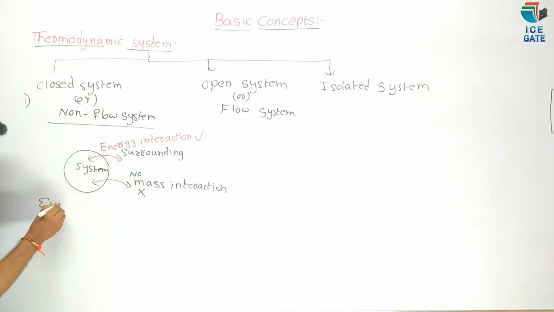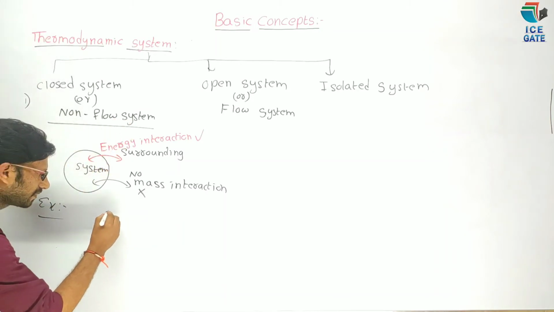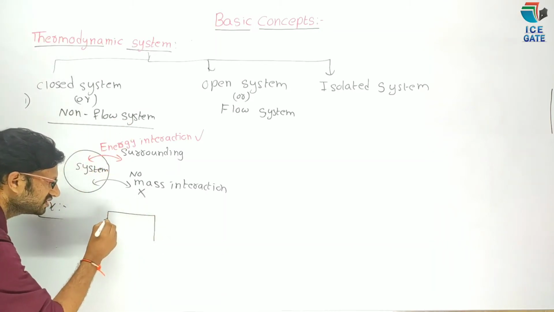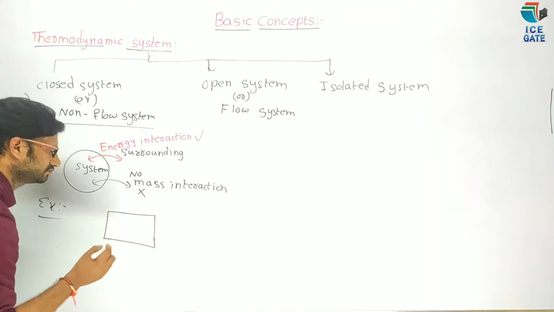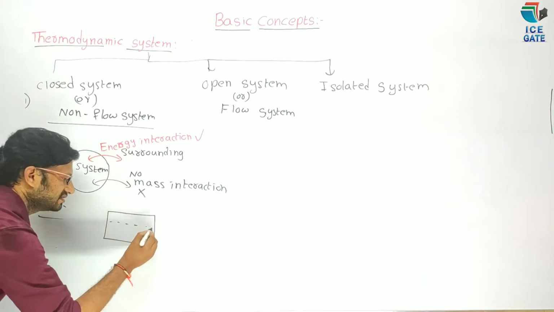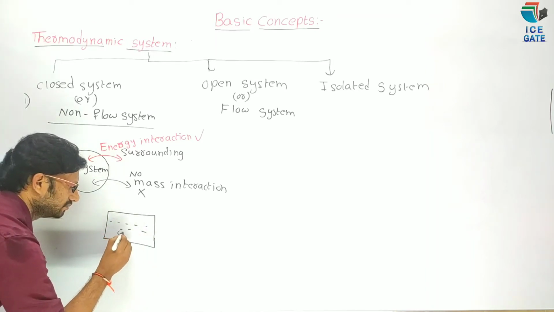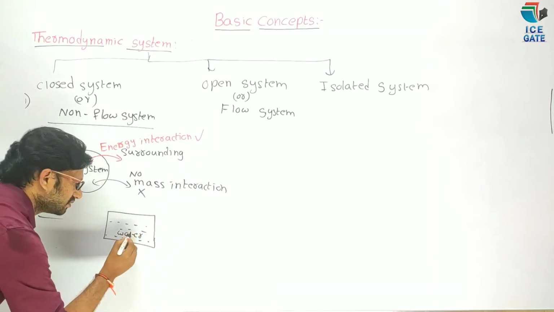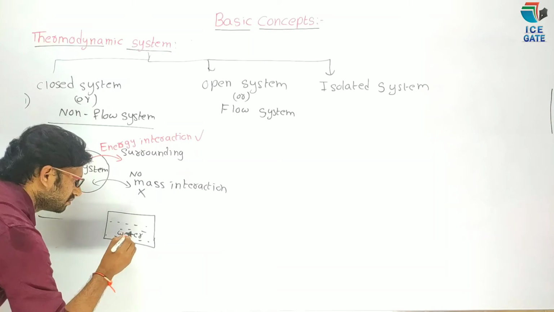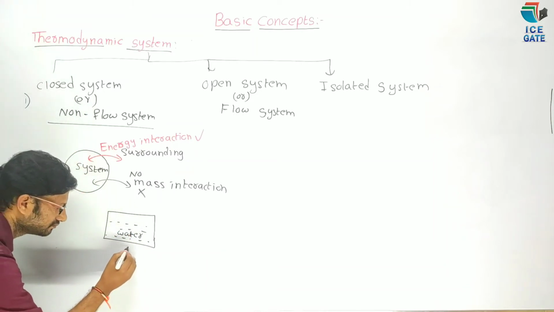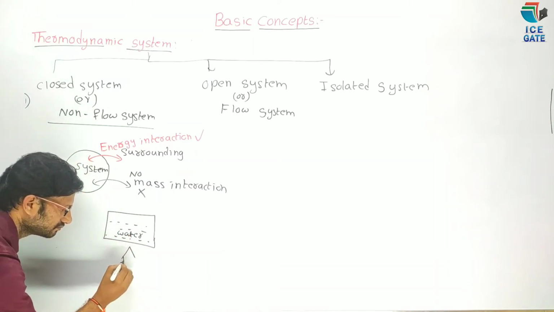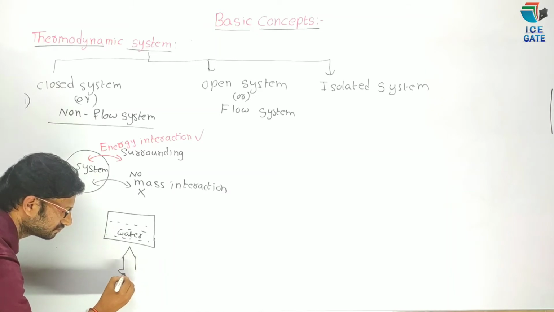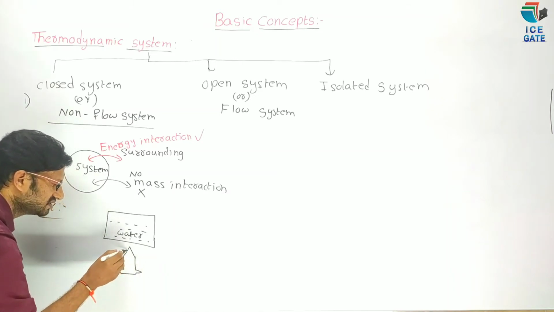Example, a closed container, it contains some water or any type of fluid. This is burner.